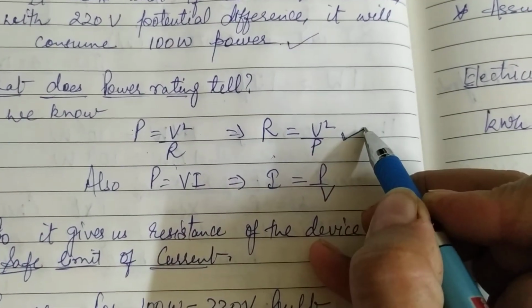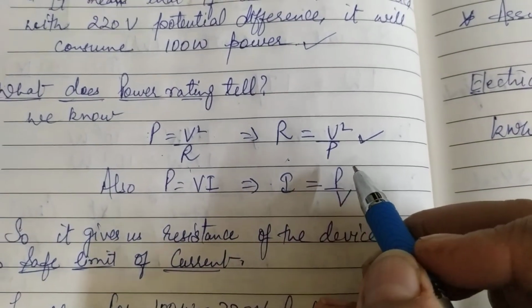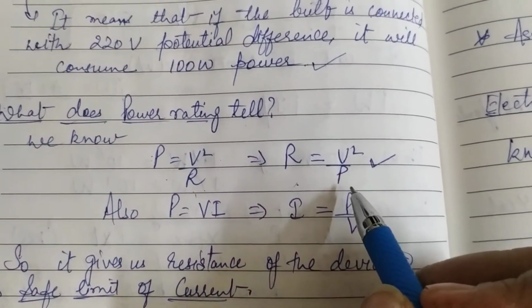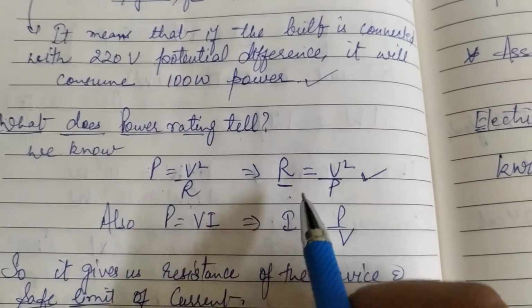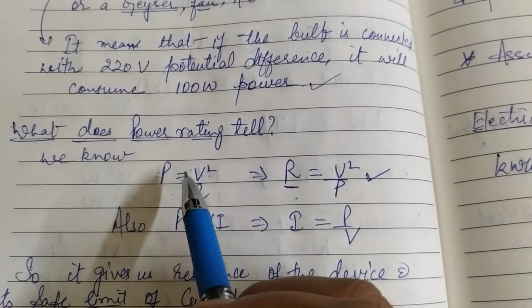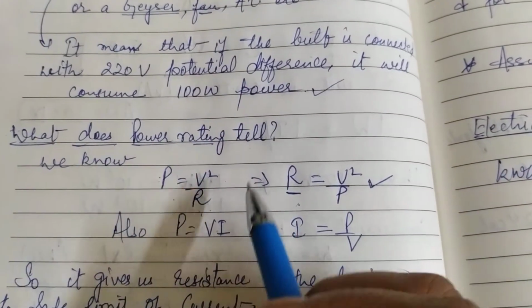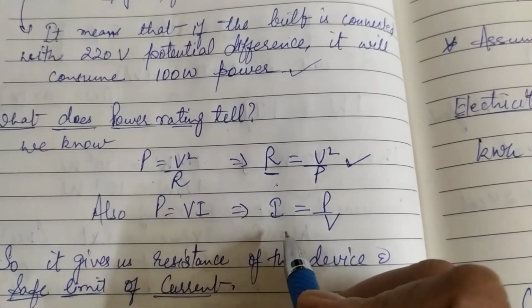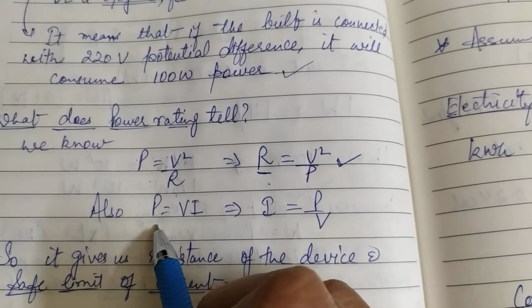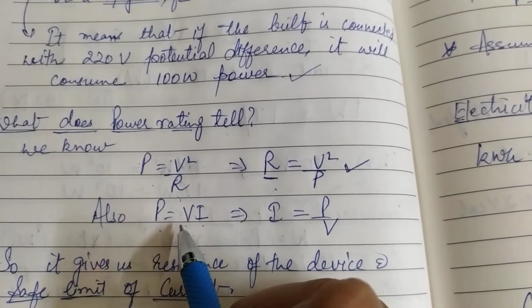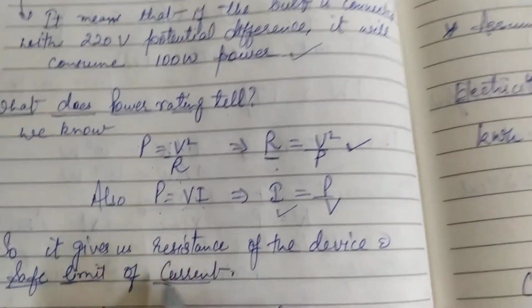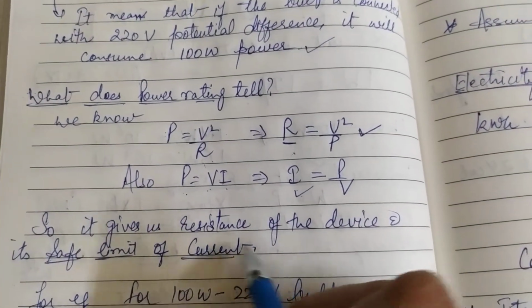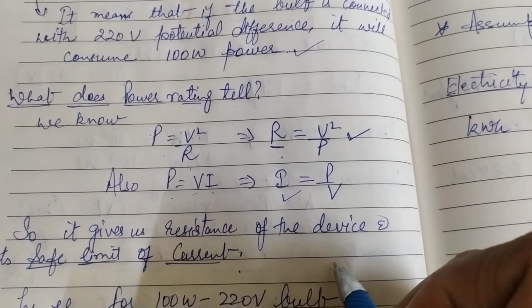Once calculated, resistance will never change even if you change the voltage. Another important piece of information which power rating gives us is current, because the other formula for power is V into I. So if you know V and P, you can calculate the current. So it gives a safe limit of the current which has to run through that device.